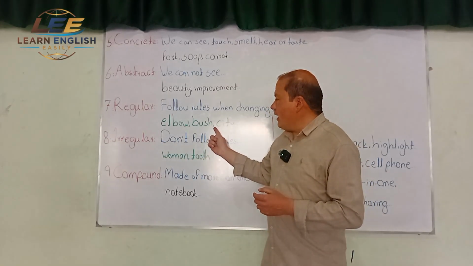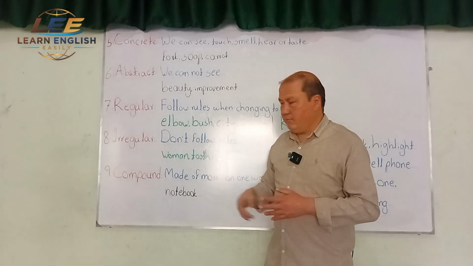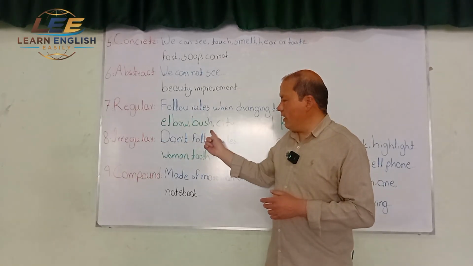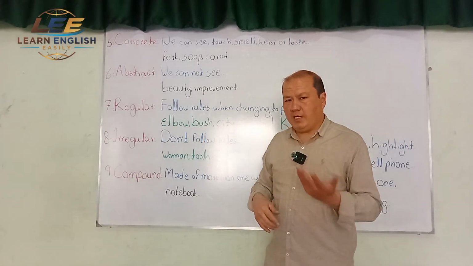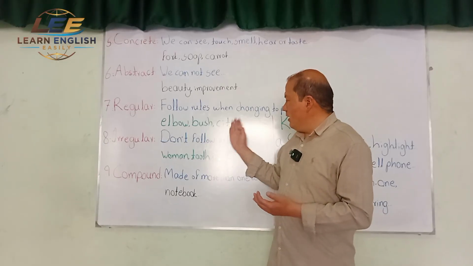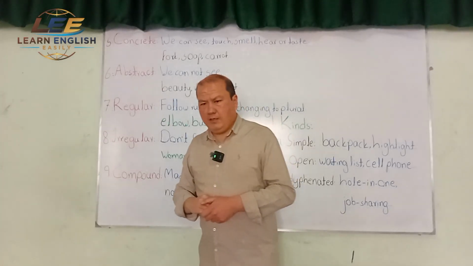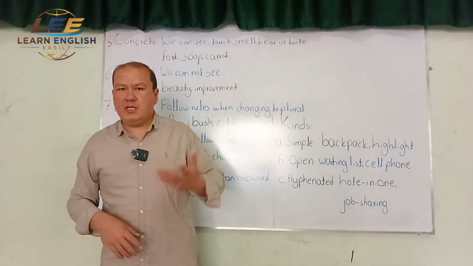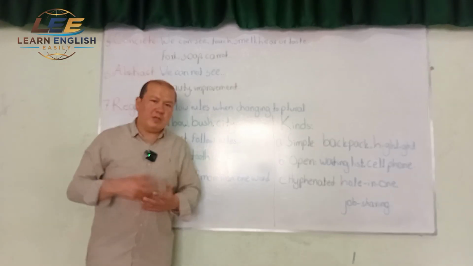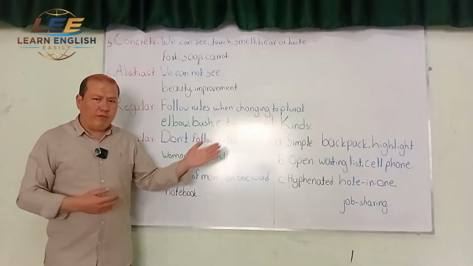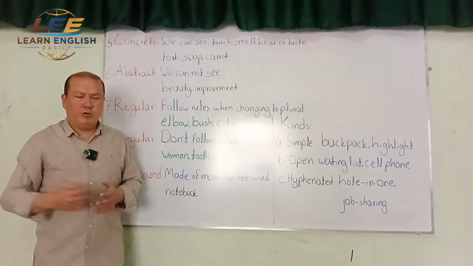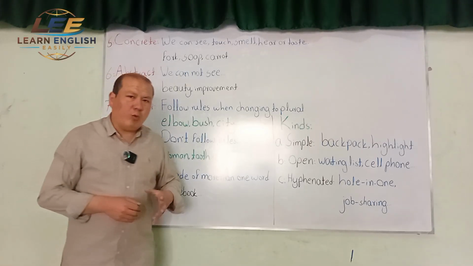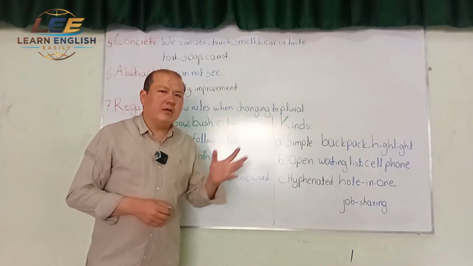So I add what? I add es. There I added s, here I can add es, bushes, it will become plural. Same thing goes with city. I can make it plural, I change y to i, and then I'll add es, city, cities. So we have some rules, and these nouns follow one of those rules. That's why they're called regular nouns.